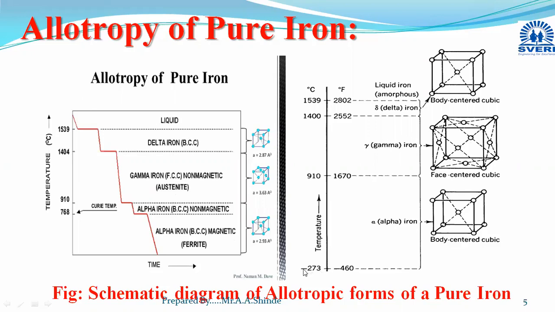From minus 273 degrees Celsius up to 910 degrees Celsius, iron shows body centered cubic crystal structure, and it is termed as alpha iron. When the temperature reaches above 910 degrees Celsius, the iron changes its crystal structure from body centered cubic to face centered cubic crystal structure as shown in this diagram. It is named or denoted as gamma iron up to 1400 degrees Celsius.